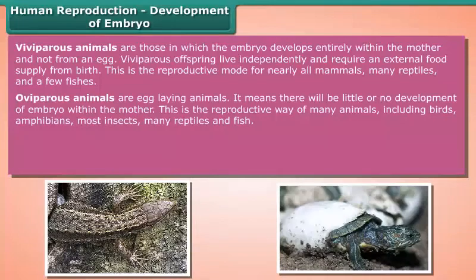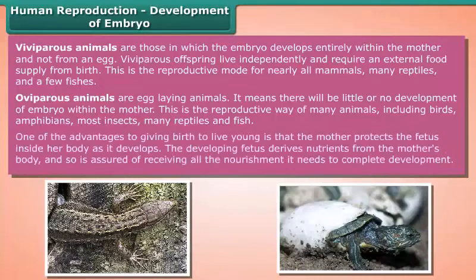Oviparous animals are egg-laying animals. It means there will be little or no development of embryo within the mother. This is the reproductive way of many animals, including birds, amphibians, most insects, many reptiles and fish.